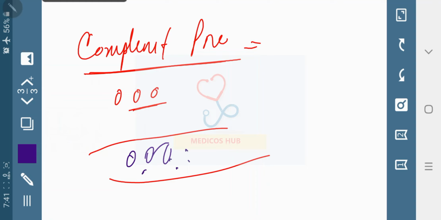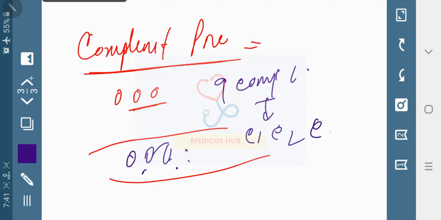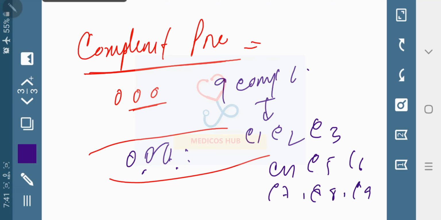There are a total of 9 complement proteins: C1, C2, C3, C4, C5, C6, C7, C8 and C9. Total 9 types of complement proteins and 3 pathways, as I have already told you.